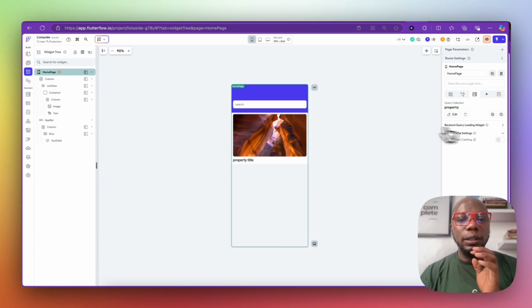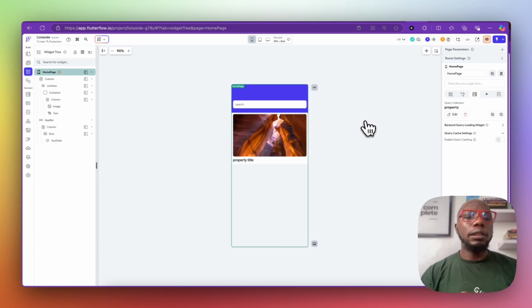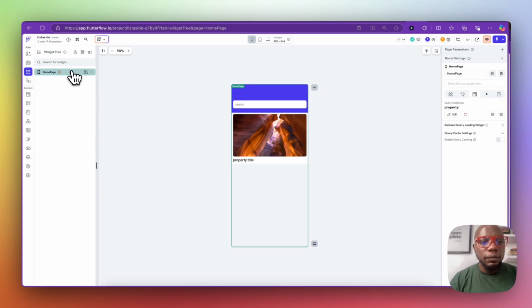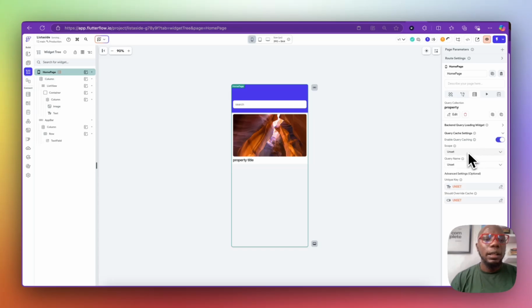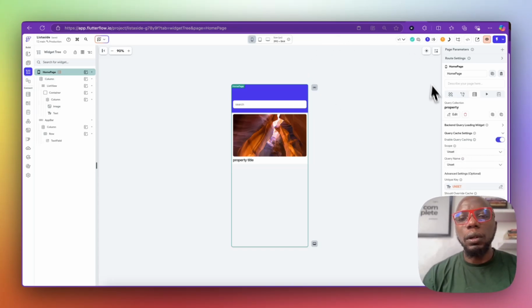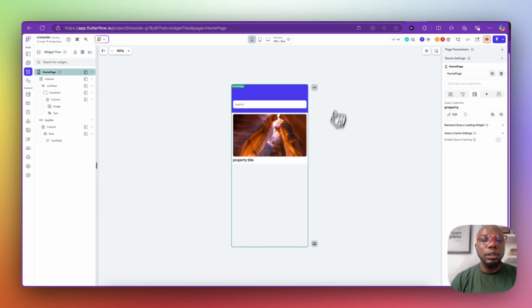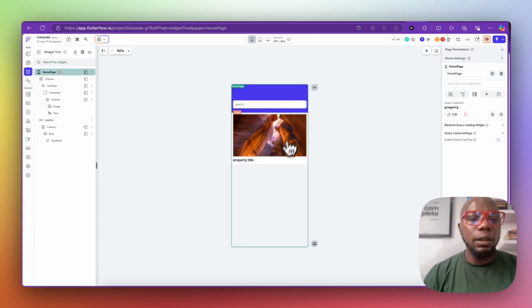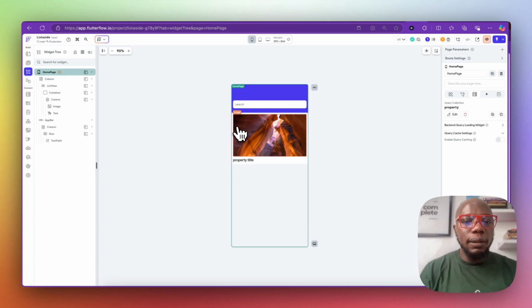So a good way for you to cache is that when this user jumps on this page, you enable query caching and set the scope, whether it's going to be app-wide or not. You do that so that you don't have to keep reloading this data over and over again. So that's something that you want to do.